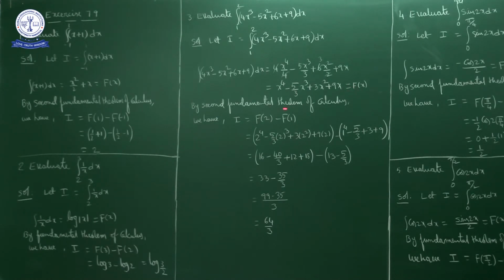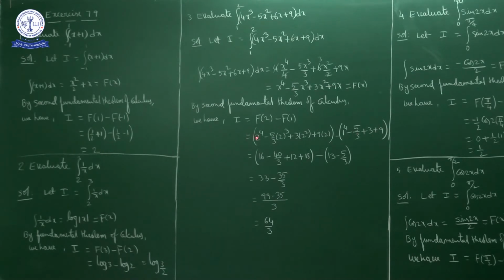By the second fundamental theorem of integral calculus, what is I? I is equal to F of 2 minus F of 1, because here the lower limit is 1 and the upper limit is 2. So in F of x, substitute 2. F of 2 is 2 power 4 minus 5 by 3 into 2 cube plus 3 into 2 square plus 9 into 2, minus F of 1. In place of x write 1: 1 power 4, which is 1, minus 5 by 3 plus 3 plus 9.